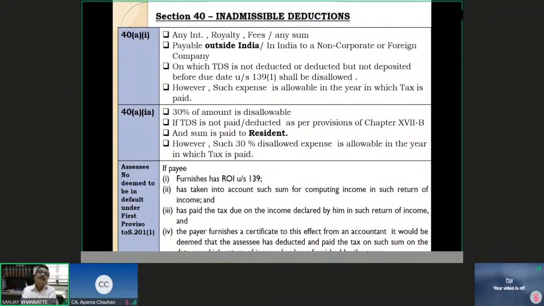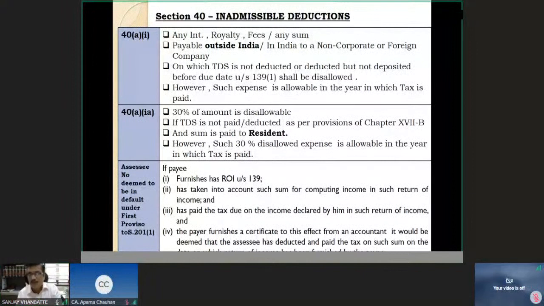First, 40A, any interest, royalty, fees or any other sum which is payable outside India to a non-corporate entity or to a foreign company on which TDS is not deducted, or deducted but not paid. Okay, so these are subject to deduction. If the TDS is not deducted, you will not get the deduction. 100% expenditure will be disallowed. But if you happen to pay the TDS on it in any subsequent year, then you will be able to claim the deduction of it in the year in which you have actually paid the TDS. This is one.